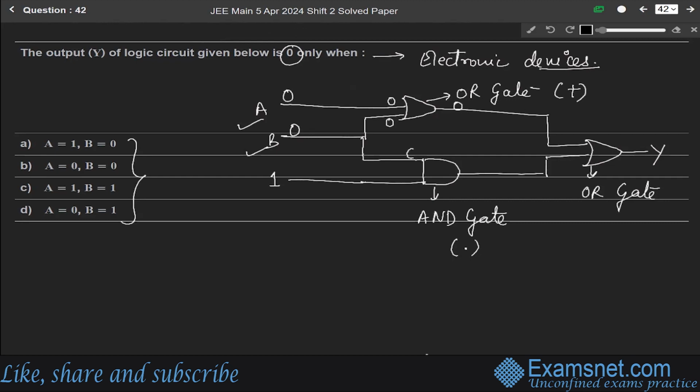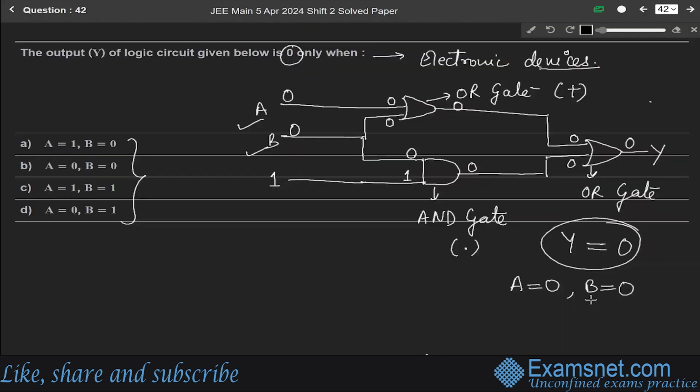Since B is 0 and this is given as 1, so 0 and 1 through the AND gate will be 0 again. So here 0 and here also 0, this is an OR gate, so output will be 0. So we obtain Y output as 0 when A is 0 and B is 0. So our correct answer is option B, that is A = 0 and B = 0.